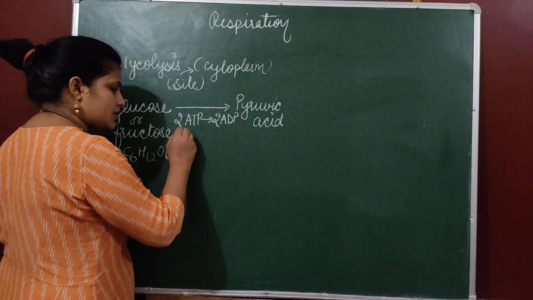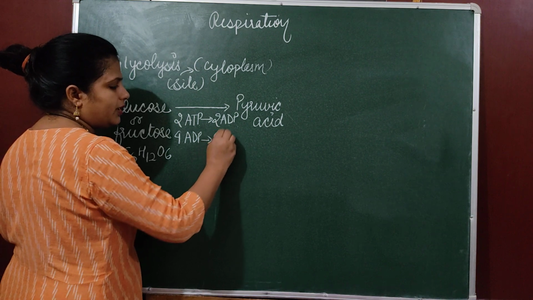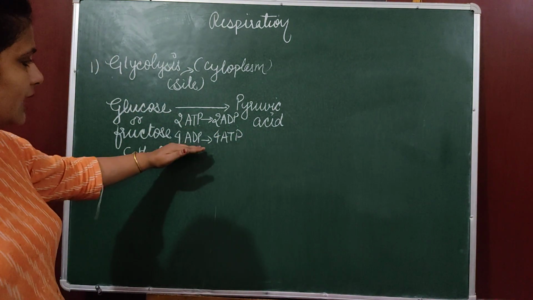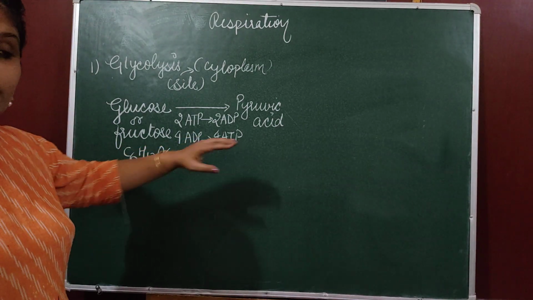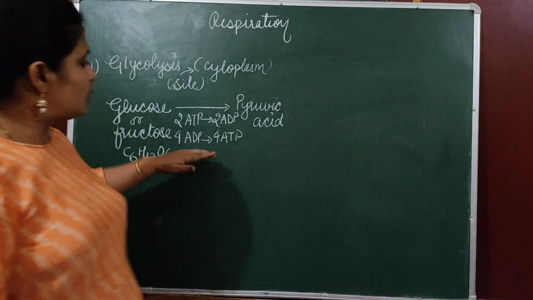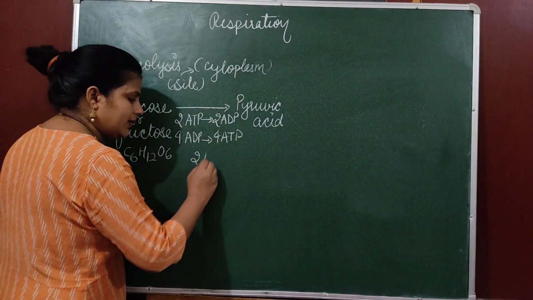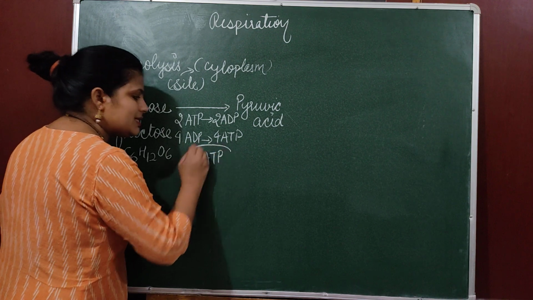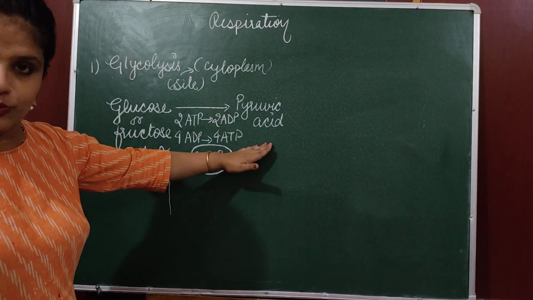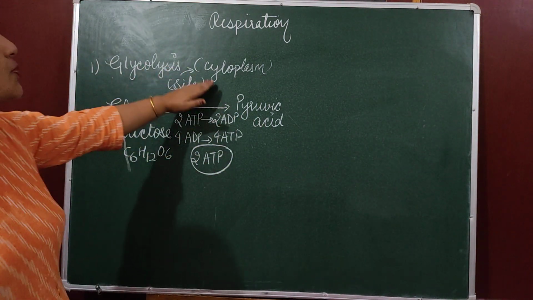Similarly, during this process, 4 ADP convert into 4 ATP. Okay, 4 ADP converted into ATP, means energy around 4 ATP is produced. So if we see, the net profit is 2 ATP. So we can say during glycolysis, glucose converts into pyruvic acid and it produces 2 ATP and this process occurs in cytoplasm.